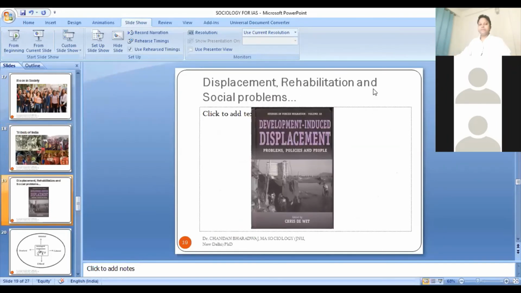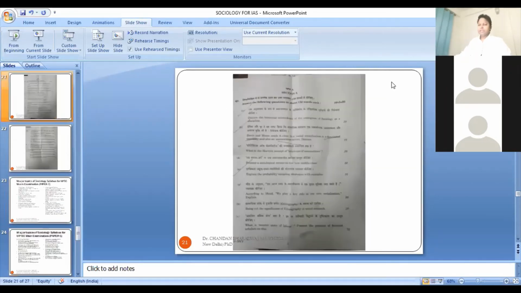Then every day we are facing different issues related to development. That is equally important. In general studies paper 1, paper 4, and even in essay, you often get a topic related to some kind of displacement, whether it's Narmada Bachao Andolan, or uranium mining taking place in Meghalaya, or the issue of Jharkhand and Chhattisgarh. The burning tribal belt is because of different kinds of displacement which have taken place due to different development projects. We have to understand these things.